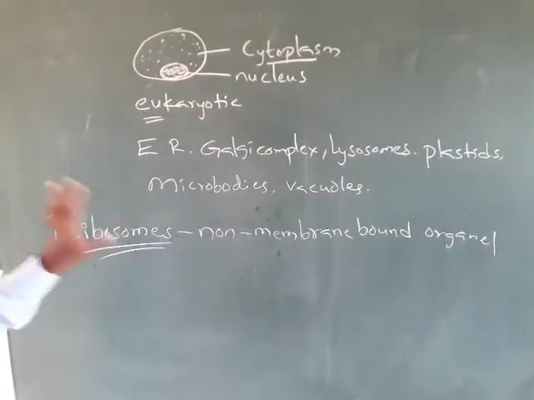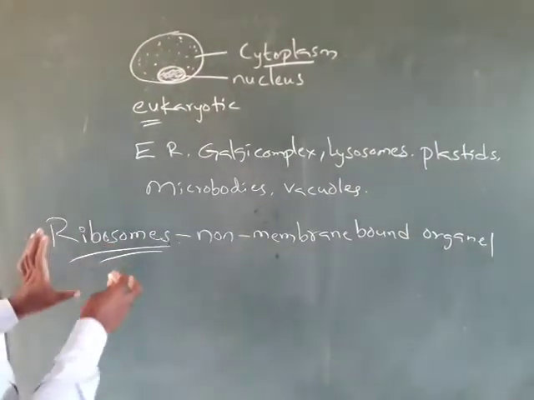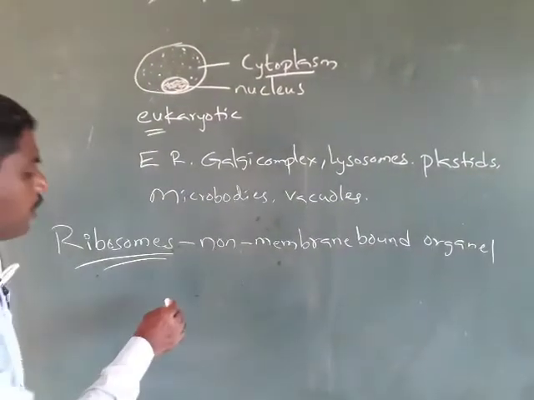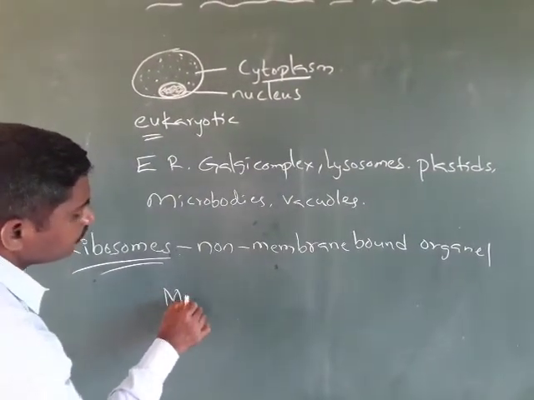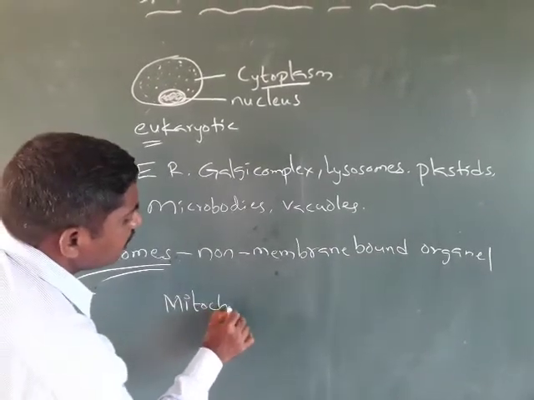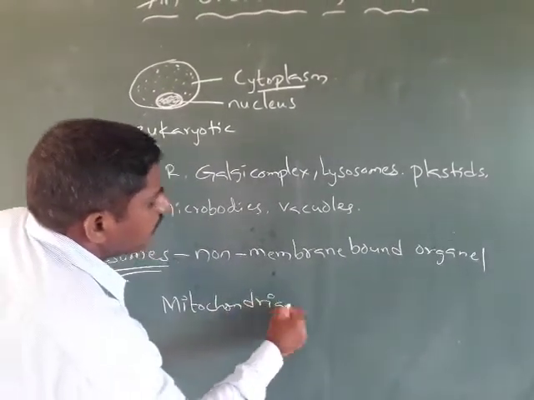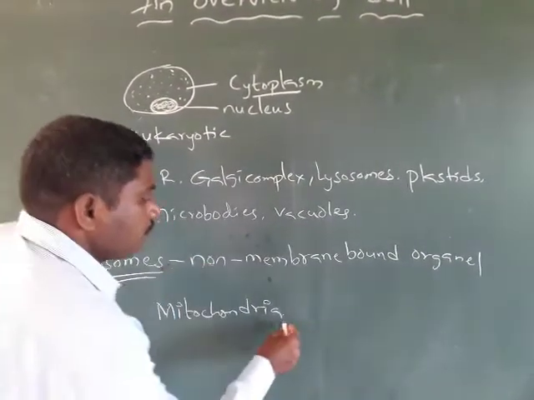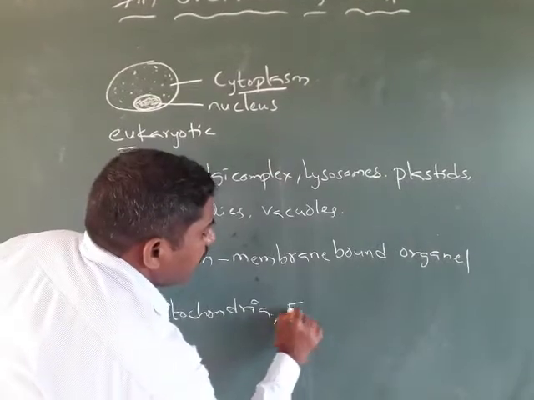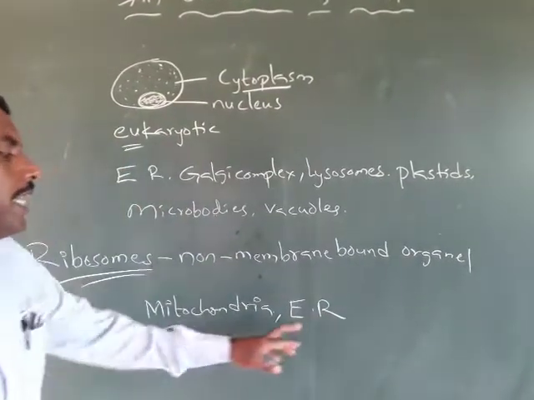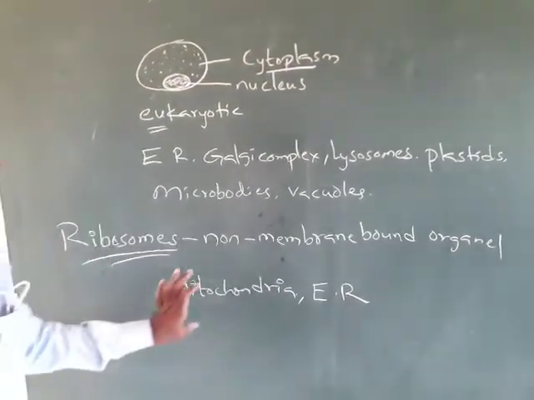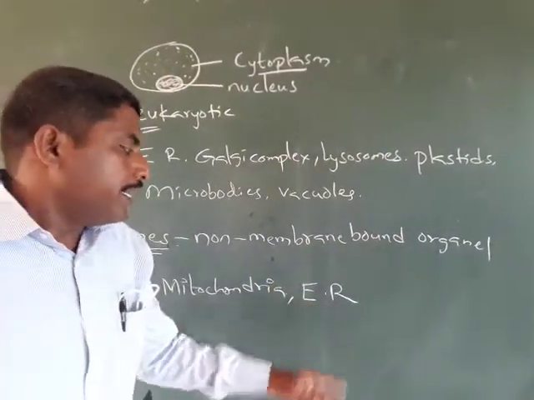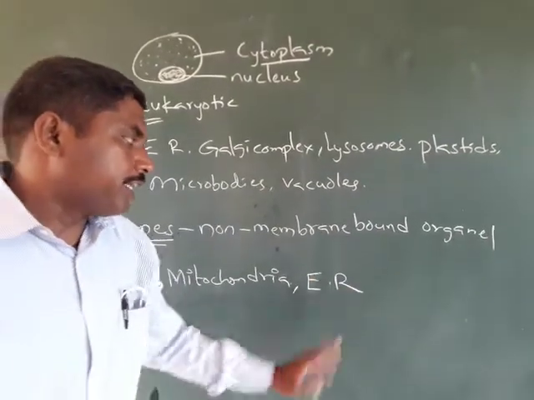These ribosomes are not only present in the cell, but are also present in some organelles like mitochondria, and they are also present on the ER, the endoplasmic reticulum.